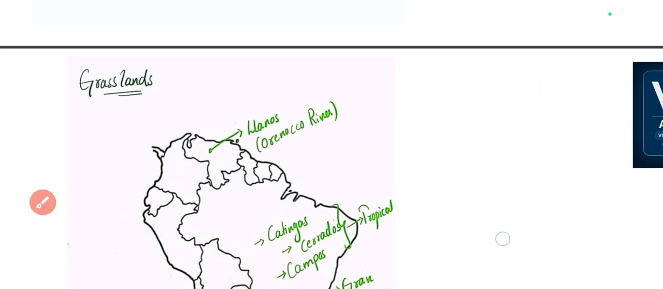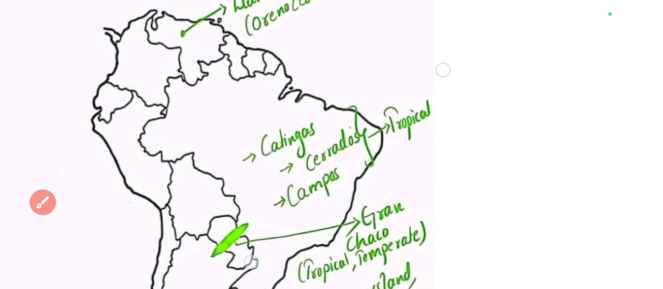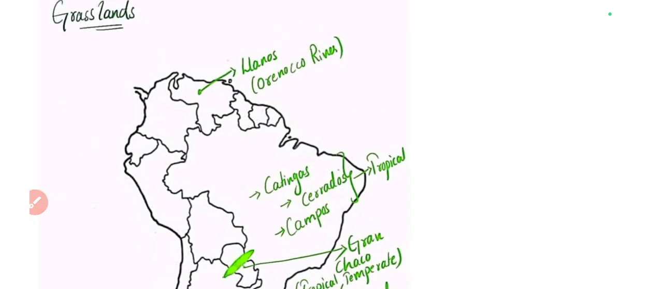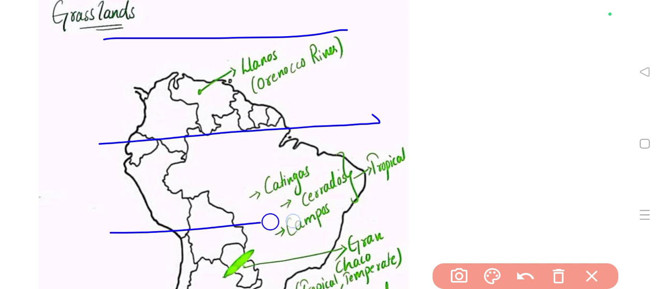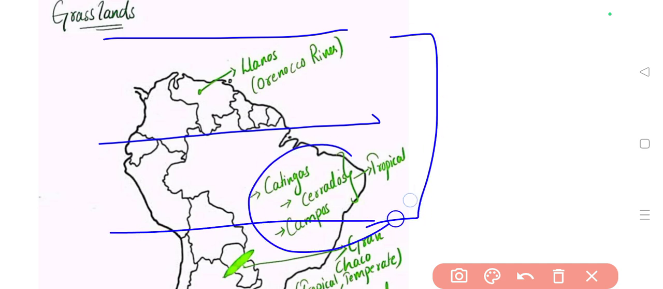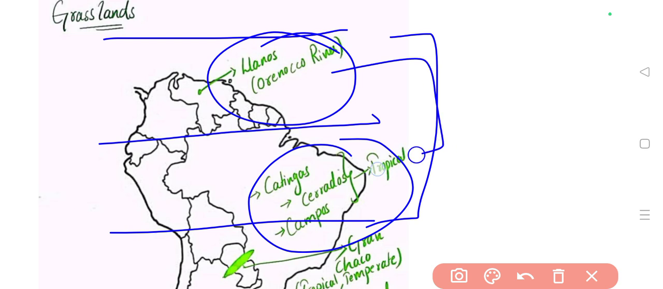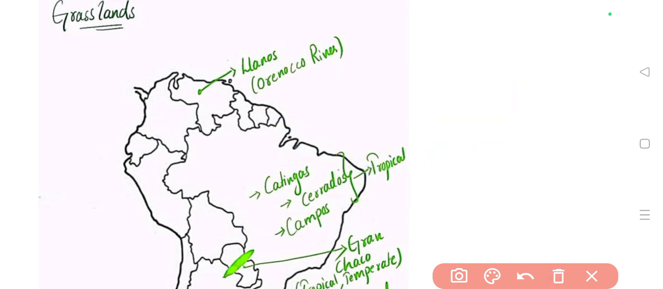Next, let's go to Brazil. Here it is the equator, here it is the Tropic of Cancer, and here it is the Tropic of Capricorn. All of these three locations along with Llanos are in the tropical zone. That's why we'll term this a tropical grassland. There are three important grasslands in Brazil.